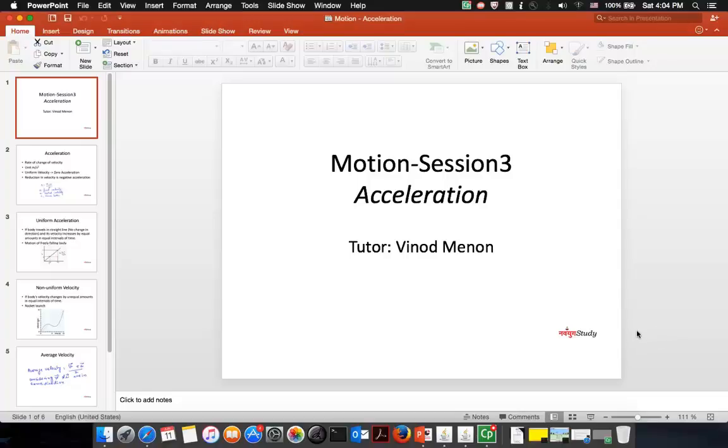Students, let us start with the next session on motion, session 3, which is on acceleration. I am tutor Vinod Menon from Navayug Study.